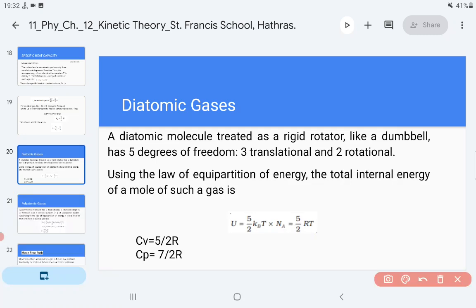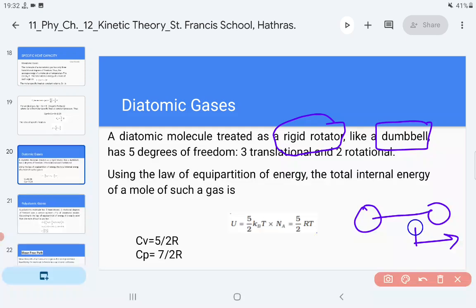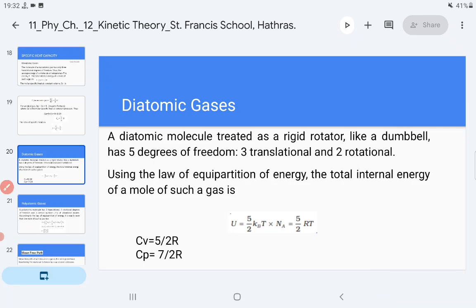How do we have to do it? Sir, diatomic gases, if it is a rigid rotator, means it can only move and rotate, not vibrate, like a dumbbell. Okay, in gymnastics you have seen a dumbbell. It can have x directional and y directional translational motion, z directional translational motion, and it can also rotate about this one perpendicular axis and this axis also. So there are two rotational motions also associated with the diatomic molecule.